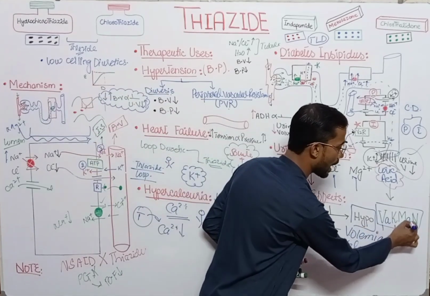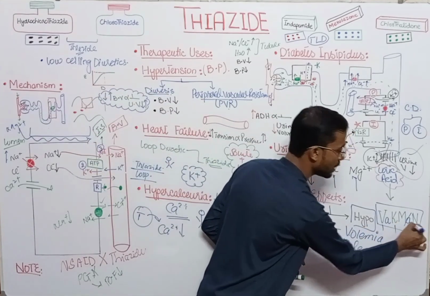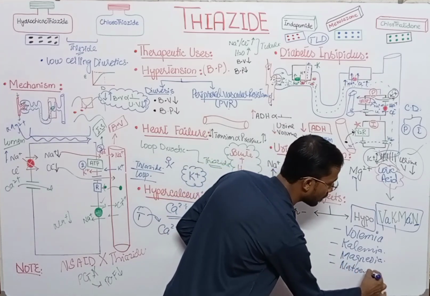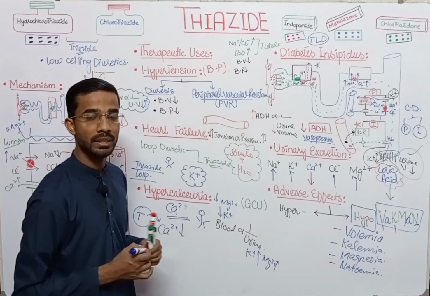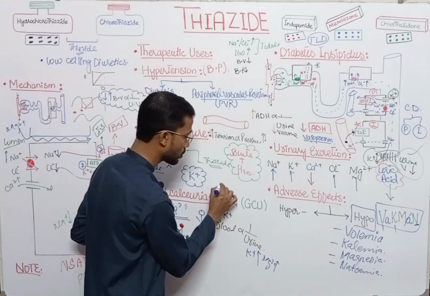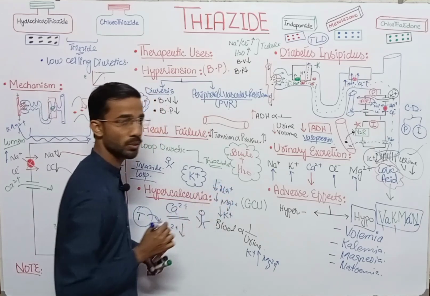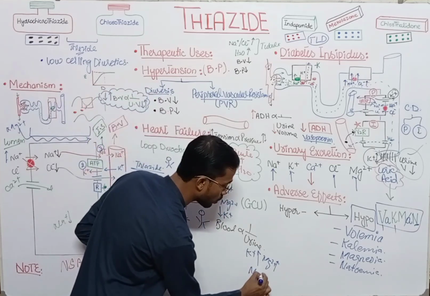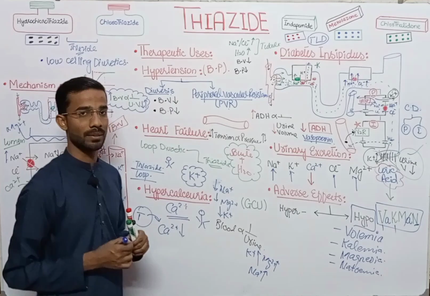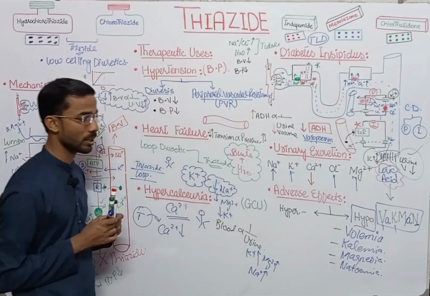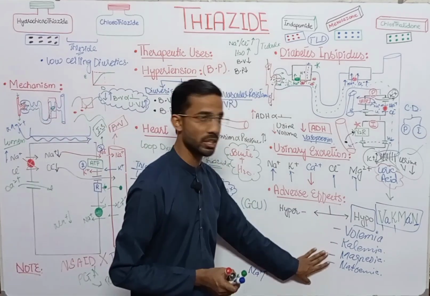Next, if we cut the A, next is the N for natremia, reduction in the sodium level in the blood. So in that situation, as we see that the sodium concentration reduces in the blood, you will see the sodium concentration will increase in the urine. So in that situation, you will see the hyponatremia. So these are basically the hypo conditions.